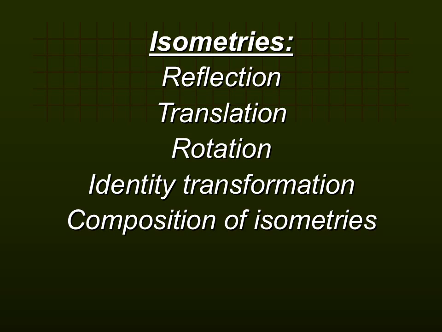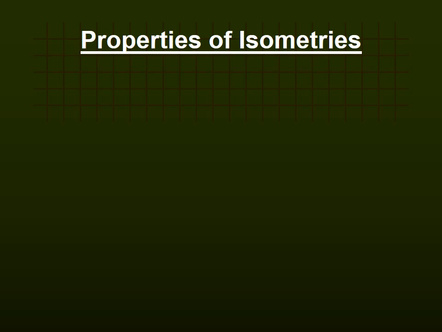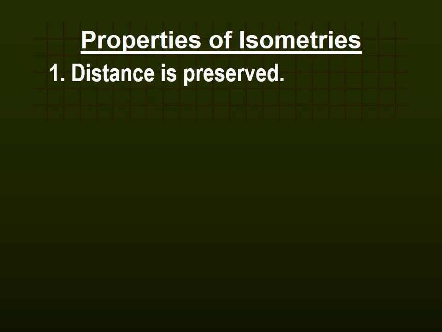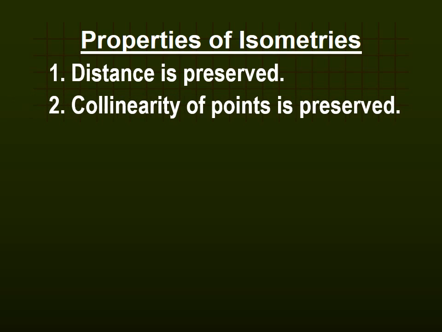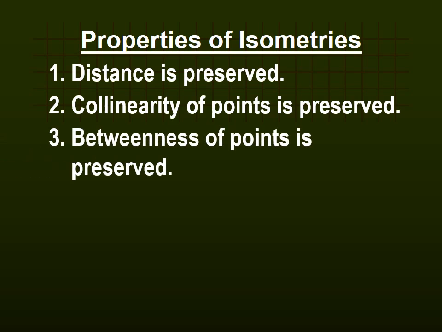They all preserve distance. So there are 6 properties of isometries. The first property is that distance is preserved, and in fact, that's part of the definition for isometries. The next property is that the collinearity of points is preserved. So if 2 points are on the same line of the pre-image, those 2 points will also be on the same line in the image. Our third property is the betweenness of points is preserved, which makes sense since distance is preserved.